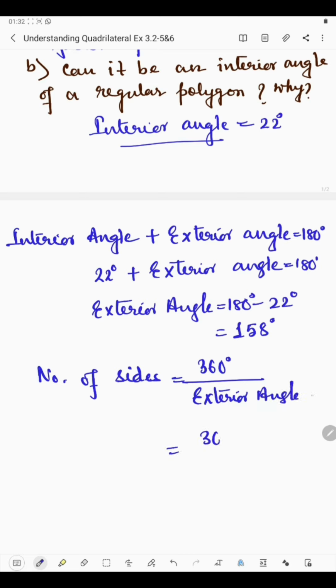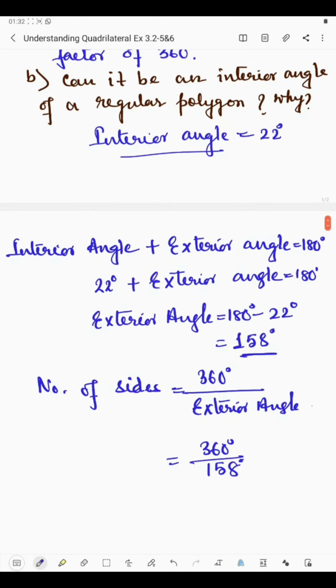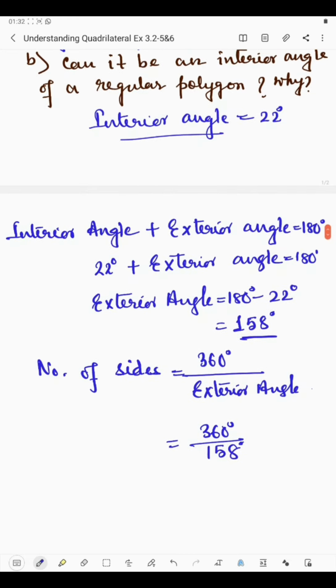Okay, now here each exterior angle we have got, which is 158 degree. Now if 360 degree comes in the 158 table, or it's a multiple of 158, then we can get the number of sides, and if we get the number of sides, then we can say that the regular polygon is possible with a 22 degree interior angle. Okay, so let us check.